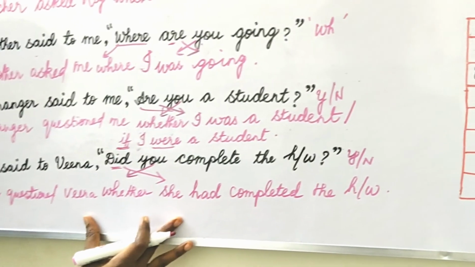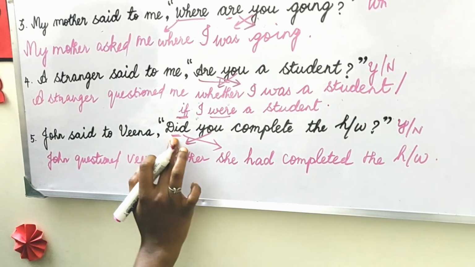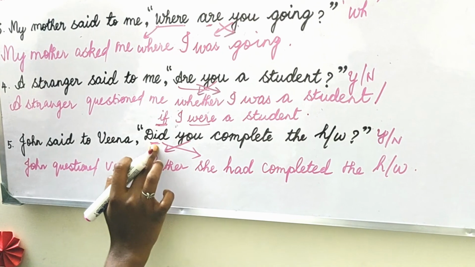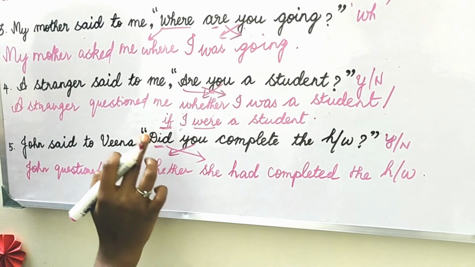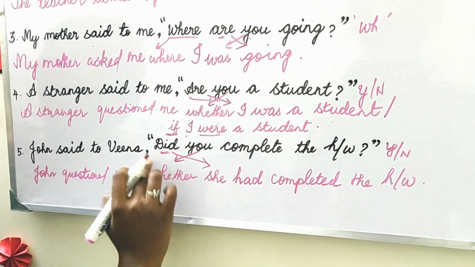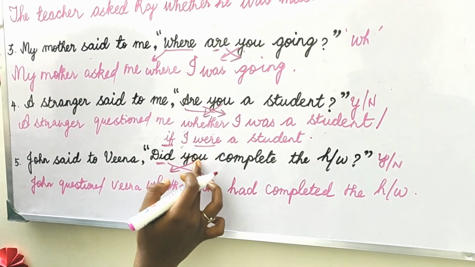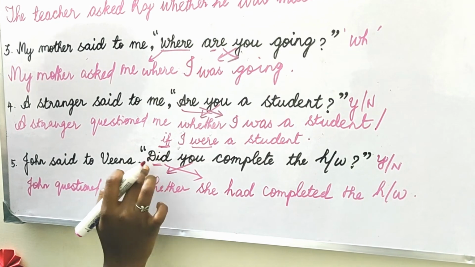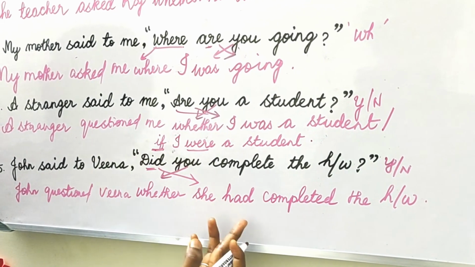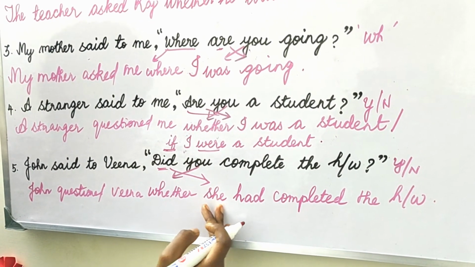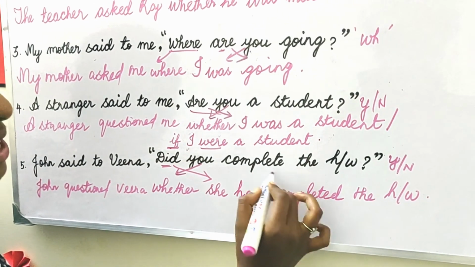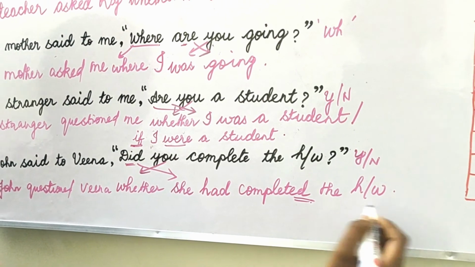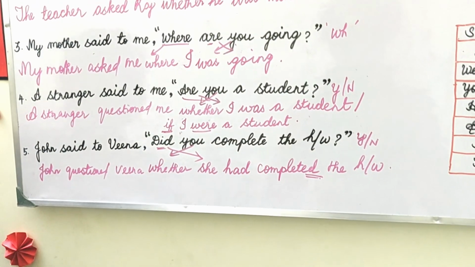I am explaining this again to you. Did and you are crisscrossed, as I told you. Did denotes that it is past tense, so past tense will be changed to past perfect. When you bring this "you" here as she, there is no problem, but this did will be changed to past perfect. So whether she had completed, complete will be changed to completed. Whether she had completed the homework. I hope you have understood this.